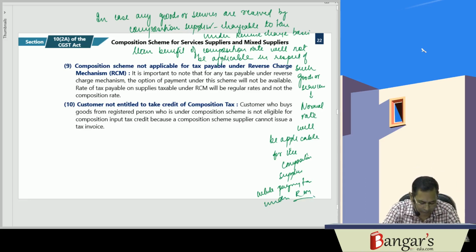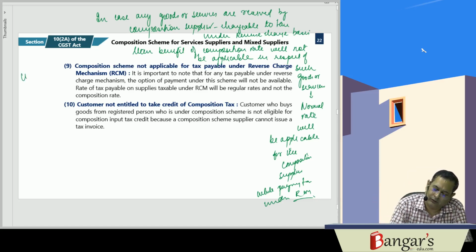So it's important to note that for any tax payable under reverse charge mechanism, the option of payment under this scheme will not be available. The rate of tax payable on supplies taxable under RCM will be regular rates and not composition rate.